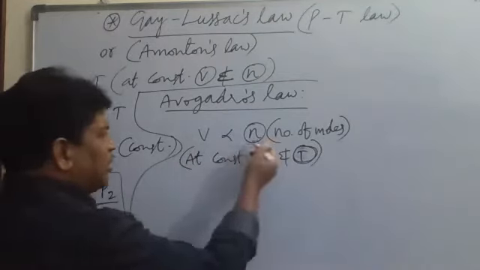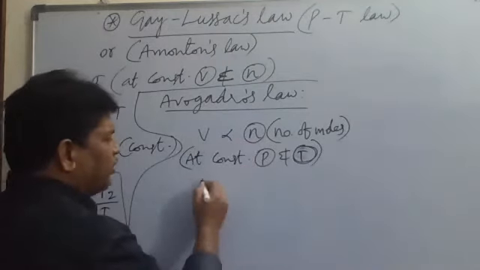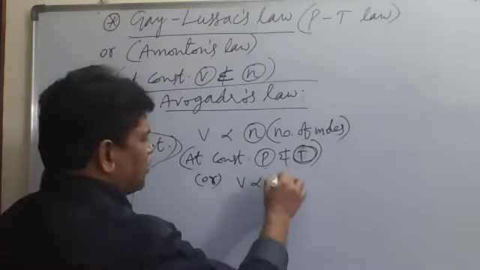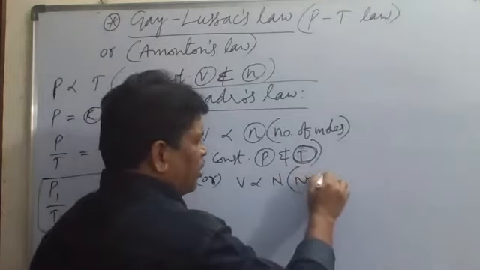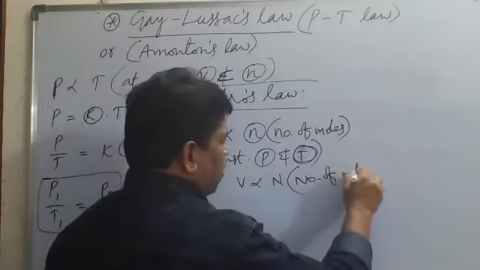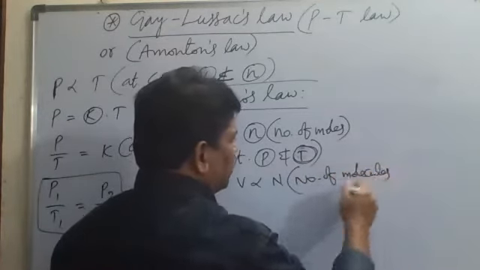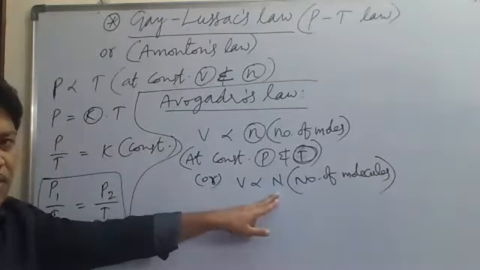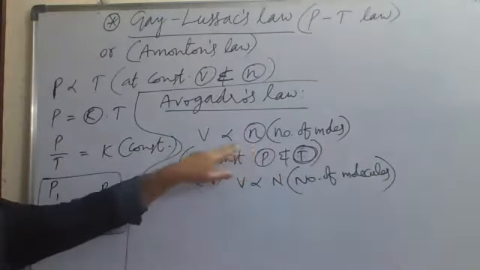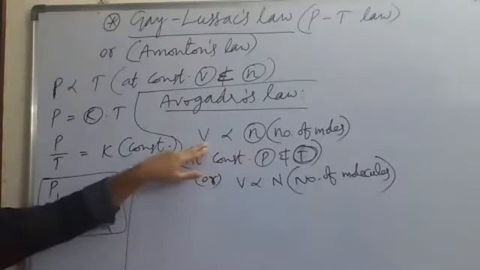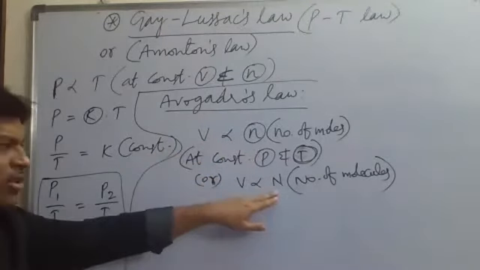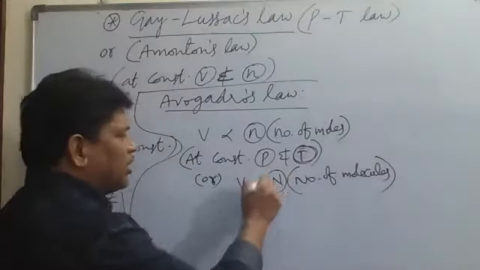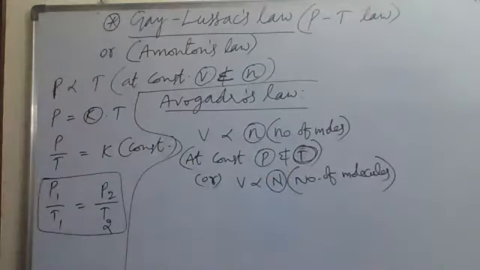So now V is directly proportional to n. Also we say V is directly proportional to capital N, the number of molecules. We can take the number of molecules or the number of moles. The more the number of molecules, the more the number of moles, and then the larger will be the volume. So like this we can take Avogadro's law.